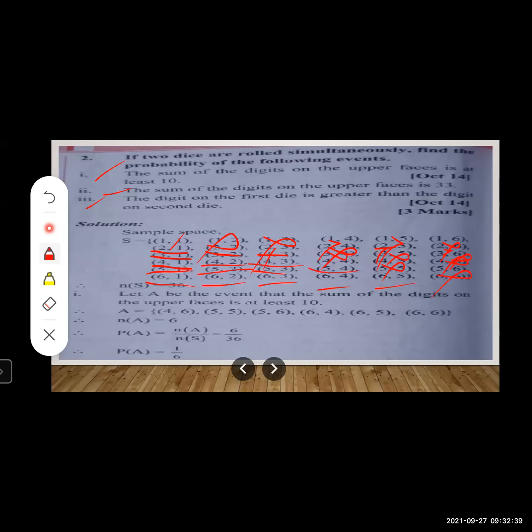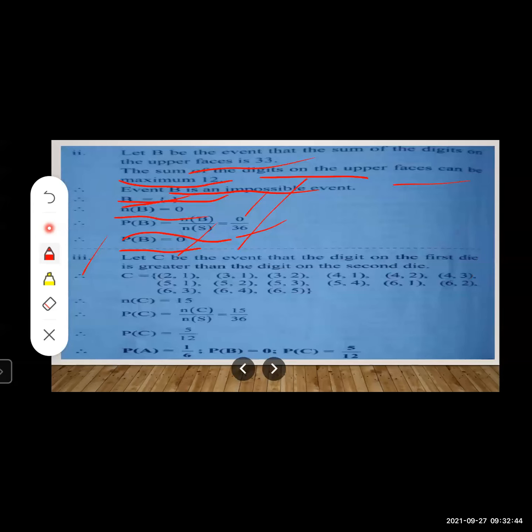So wherever the digit on the first die is bigger, you can count it as a favorable outcome. Now let us write these favorable outcomes in terms of the event C. We have considered C as the event that the digit on the first die is greater than the digit on the second die. If you count these, it comes out to be 15: 1, 2, 3, 4, 5, 6, 7, 8, 9, 10, 11, 12, 13, 14, 15.